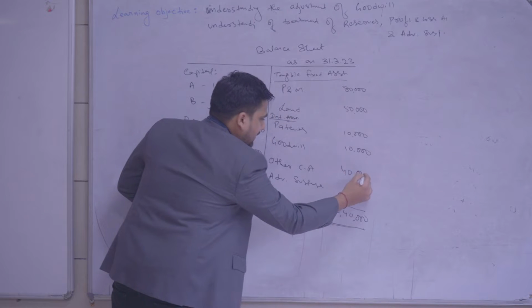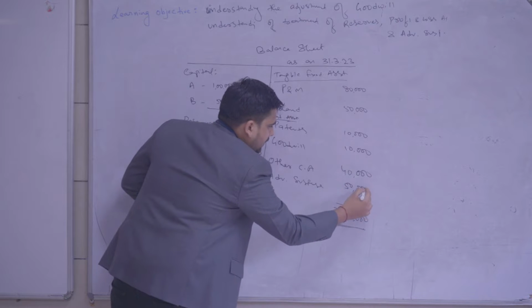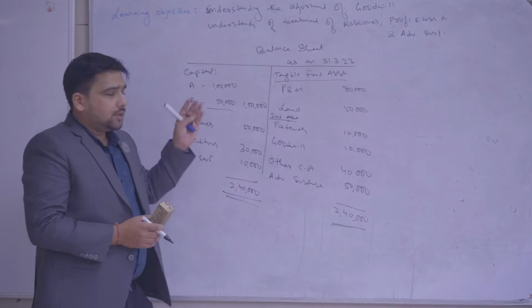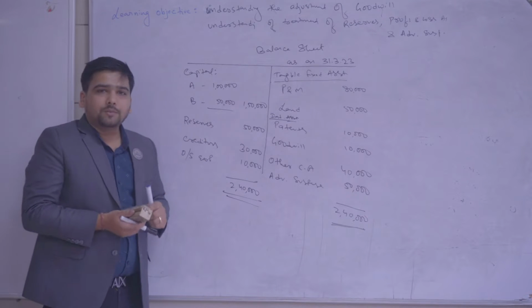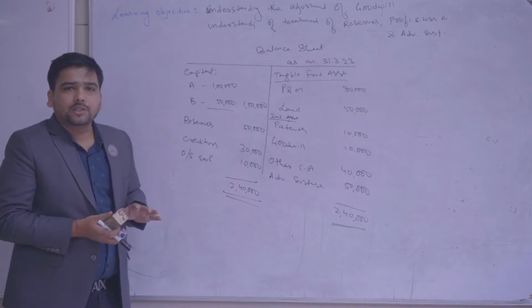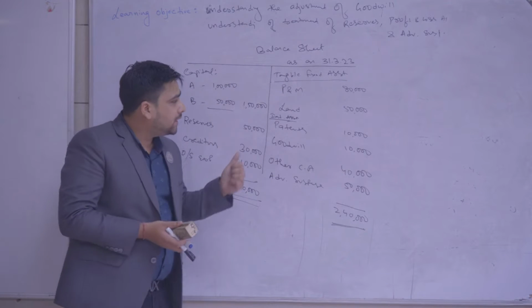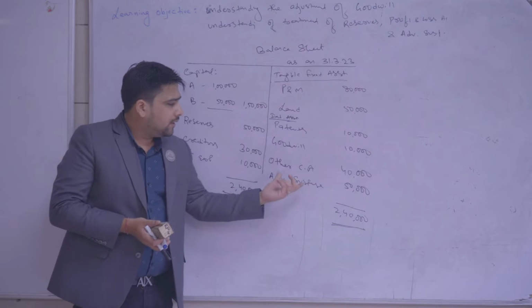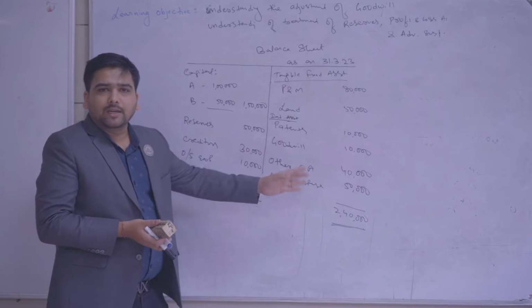So, say other current assets is 40,000 and advertisement expenses is 50,000. So, we have a balance sheet of 2,40,000 in total. The old partners are having capital of 1,50,000, reserves of rupees 50,000, creditors of rupees 30,000, outstanding expenses. On the asset side, they are having plant and machinery, land, intangible assets, say example patents, goodwill, some other current assets including debtors, stock, cash, bank, and advertisements.